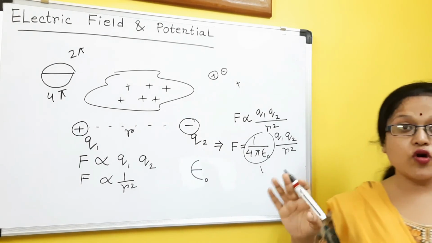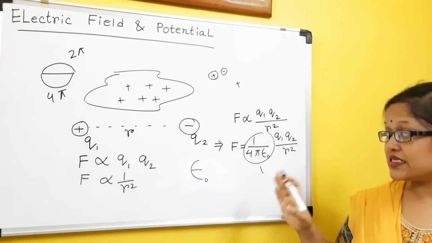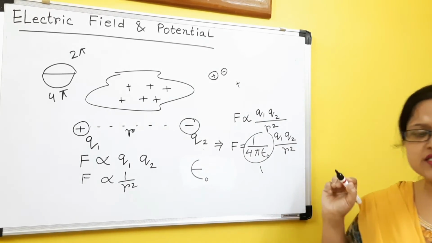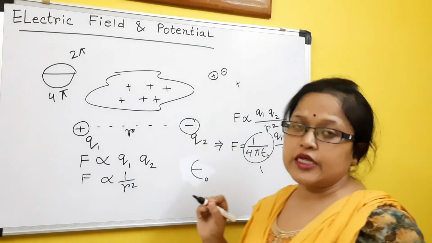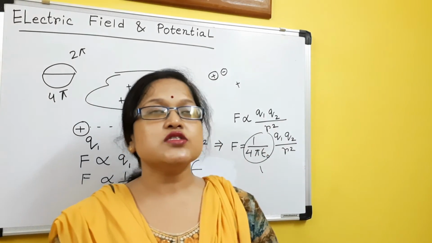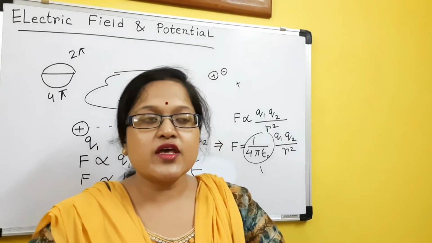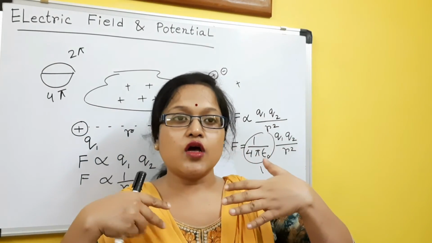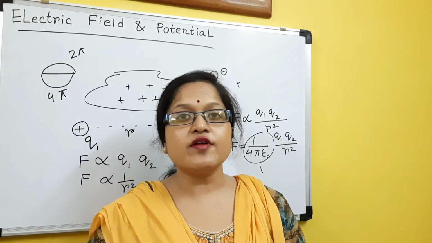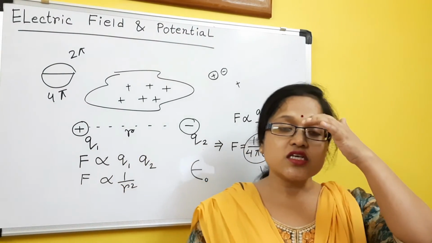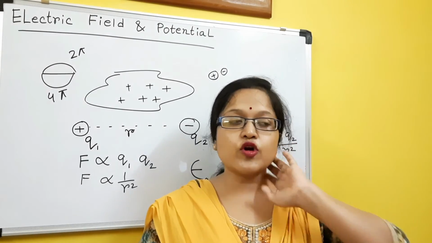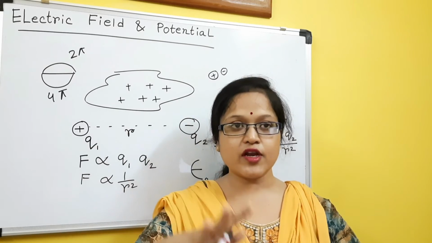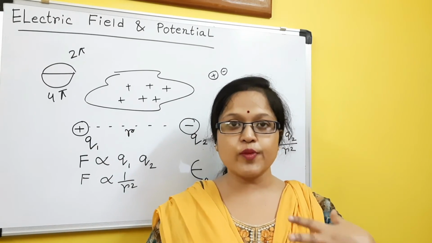Now this is not a very easy thing. Where does this epsilon naught come from? Epsilon naught is nothing but the permittivity. Permittivity relates to when a charge is inside a medium and you are attracting or repelling something. It always depends on the material medium, because within that material there are various factors which will affect your force of attraction and force of repulsion.